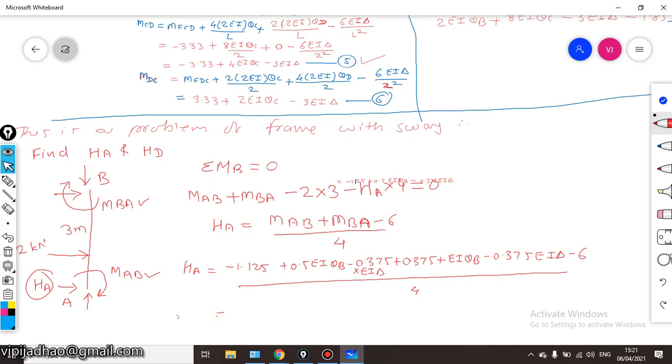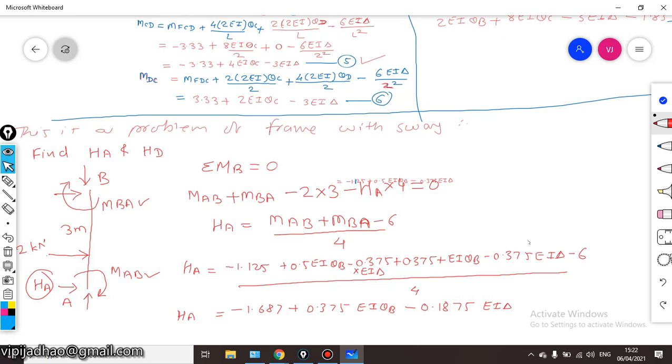Just simplify this, we will get the value of HA in terms of theta b and delta. So this HA will be equal to minus 1.687 plus 0.375 EI theta b minus 0.1875 EI delta.